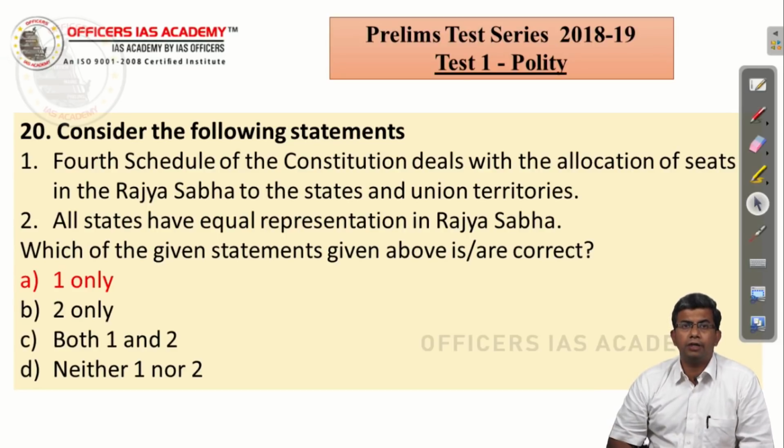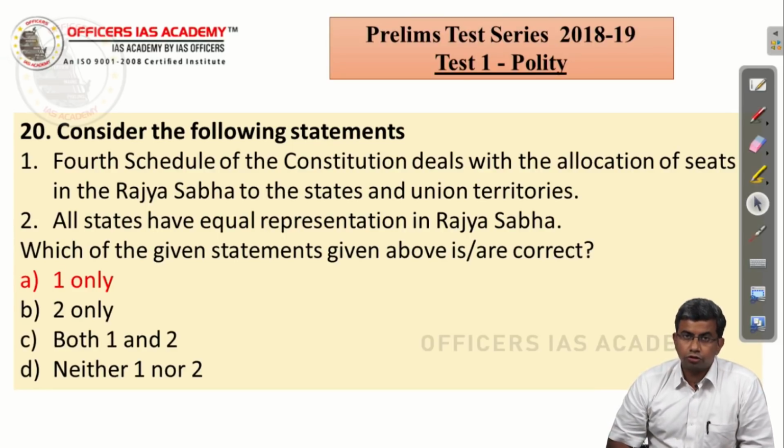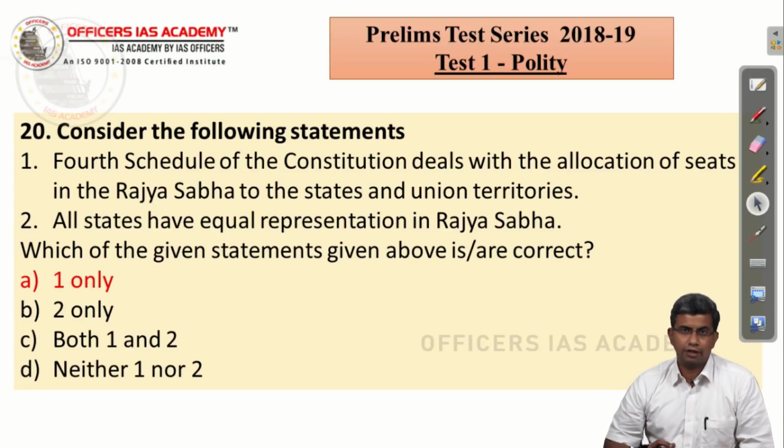Consider the following statements. The 4th schedule of the Constitution deals with allocation of seats in the Rajya Sabha. We discussed that when we covered the salient features, and the unitary and federal features, of our Constitution.